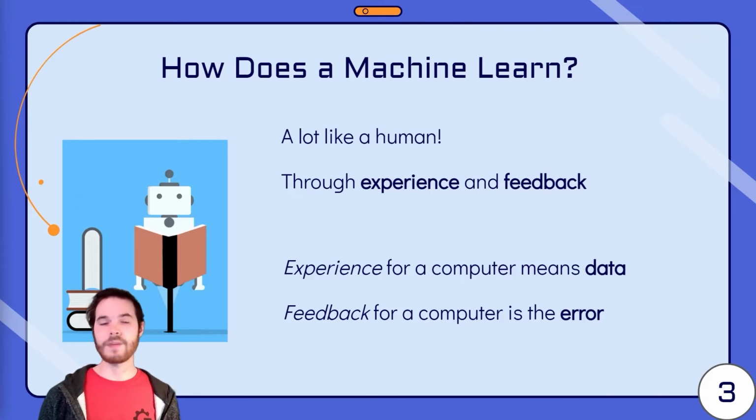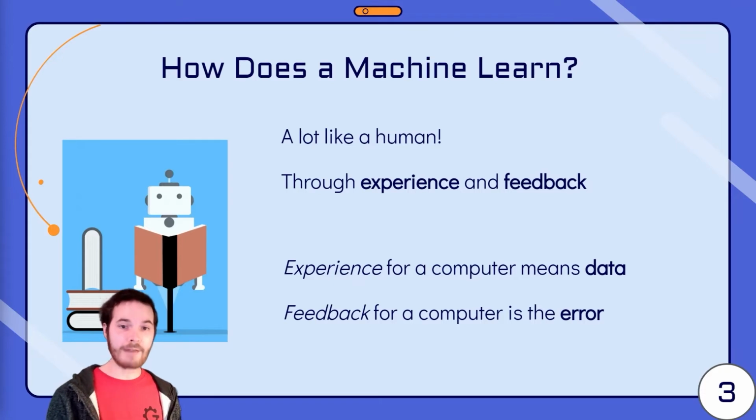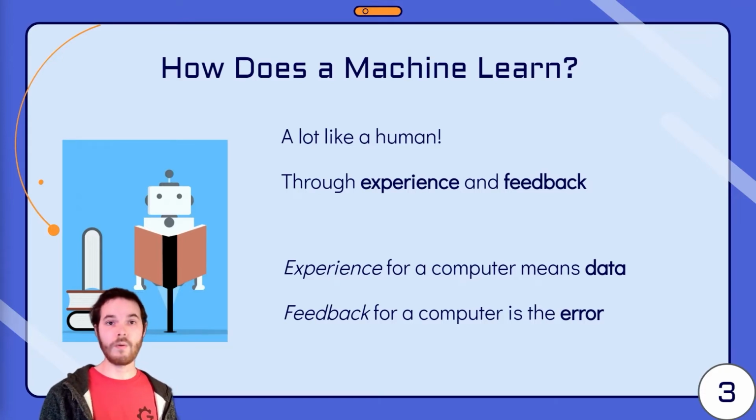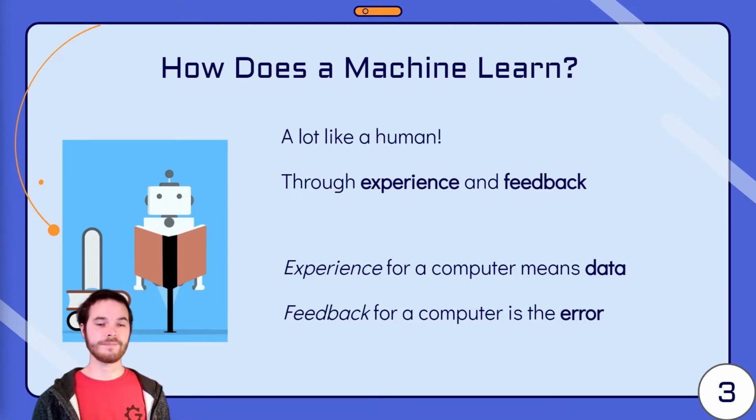So for example, if we're trying to train a computer to recognize the differences between pictures of dogs and cats, we would give it a bunch of examples of pictures of dogs and cats. As it went through, it would look at each picture and answer if it thinks that that picture is one of a dog or a cat. Every time it got the answer wrong, we would tell it what the correct answer was, and it could use that feedback, that error, to learn what the correct answer is.